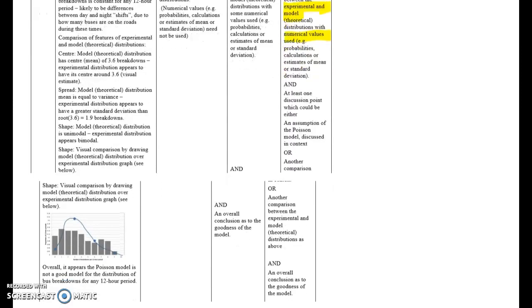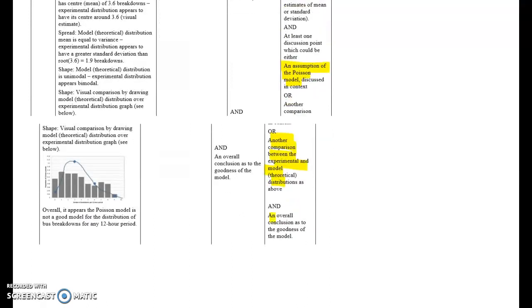So to get excellence in this question, you had to have the following things. You had to have one discussion point based on comparisons between the experimental and the model, so the actual versus the theoretical, with numerical values used. So if you can calculate some basic probabilities, that's what you've got to do and link it into the context. Then you had to have a discussion point about either another comparison, so two number comparisons, or picking up that one of the assumptions of the Poisson model was bad. And overall, you had to make a conclusion.